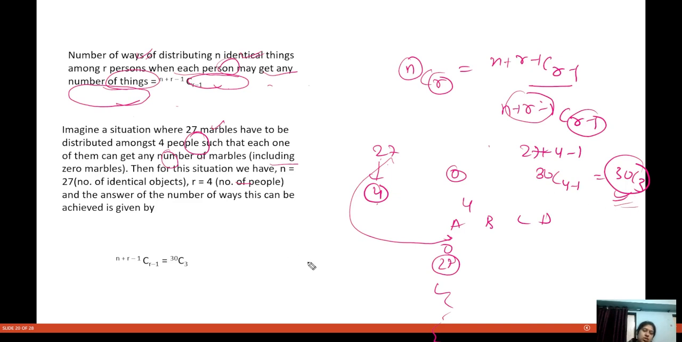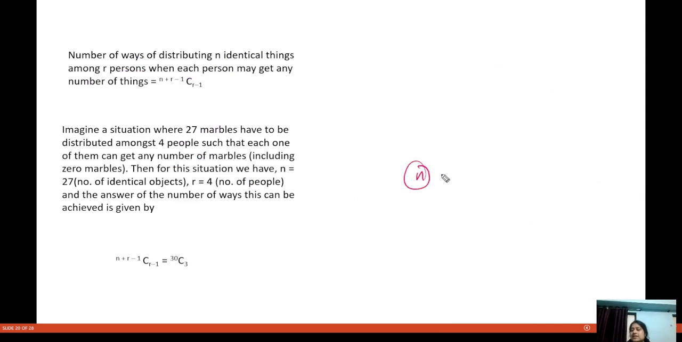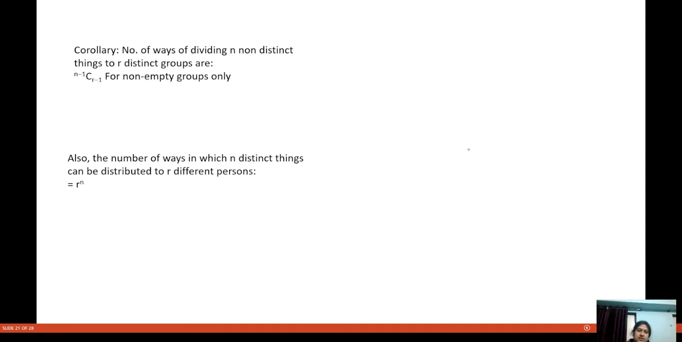I hope now you are clear with this. You have n identical things and you distribute among r people. How many ways can you do this? n plus r minus 1 C r minus 1. I hope everybody is clear with this.